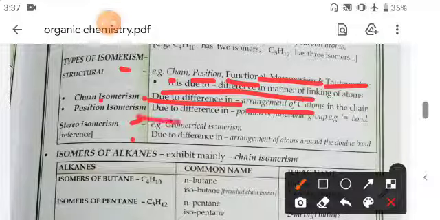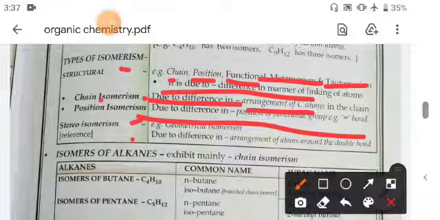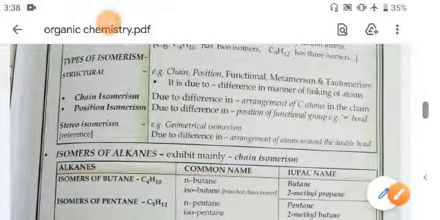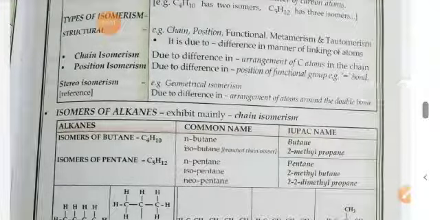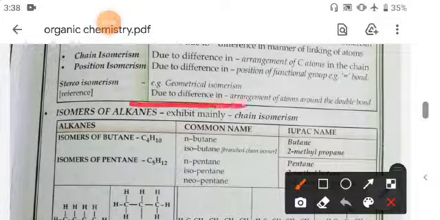Position isomers have a difference in the position of functional groups like double or triple bond, alcohol hydroxyl, phenol or carboxylic groups. And in stereoisomerism, geometrical isomers are found, due to the difference in arrangement of atoms around the double bond.